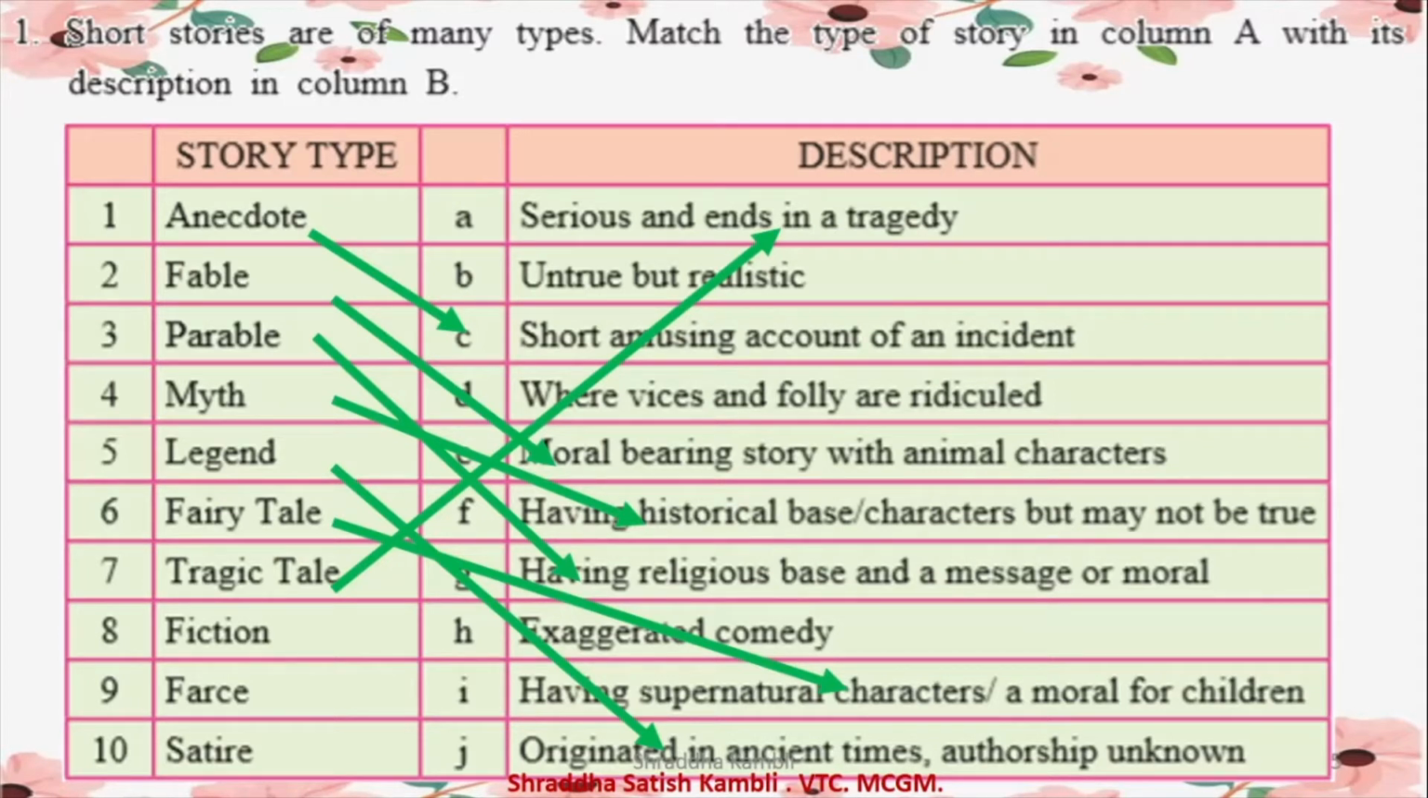Fiction, of course, we discussed now. So, what is a fiction? It is untrue, but it could be realistic. You will feel that it is real, but it is untrue.